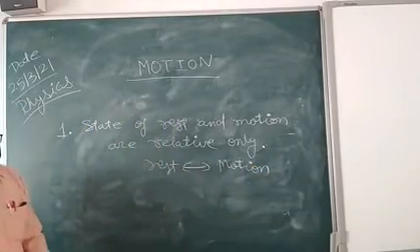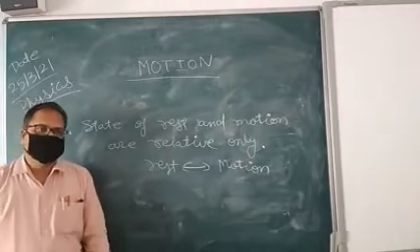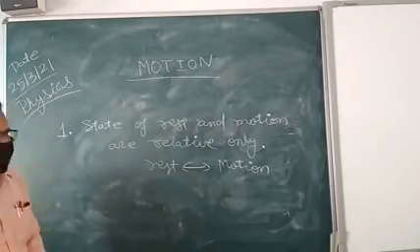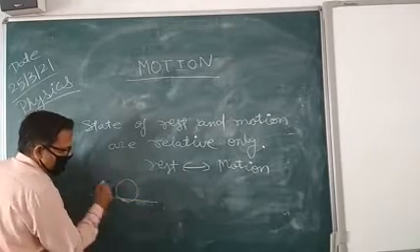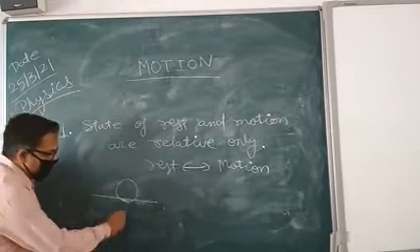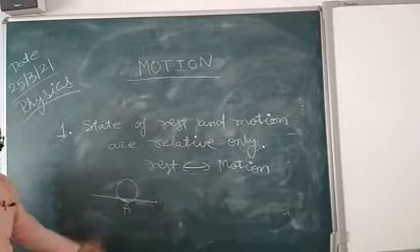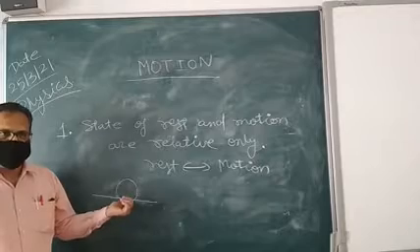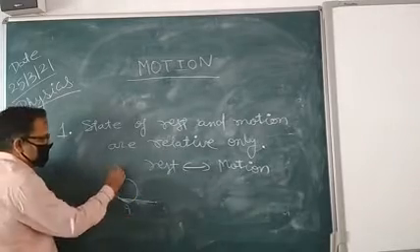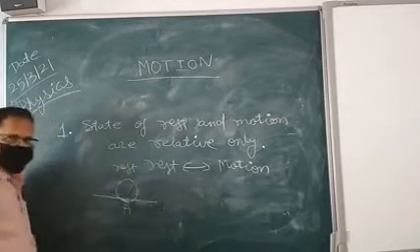For an example, if you are taking a football and it is placed on a ground, suppose this is your football, placed at A, and it does not move anywhere. So we will say that it is in a rest position.